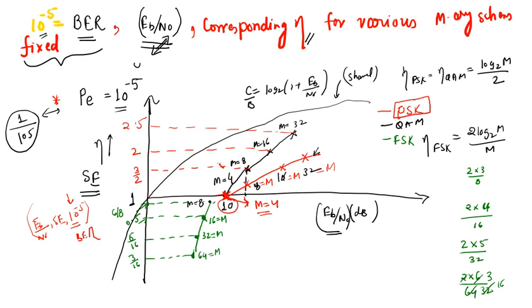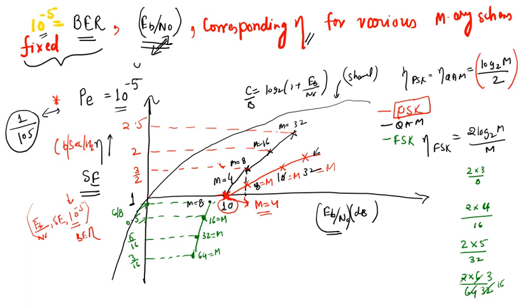So what is going to happen here? You have to evaluate at M equal to 4, PSK, what is the spectral efficiency. The spectral efficiency formula is log2(M)/2, therefore 1 bit per second per hertz. So the unit is bits per second per hertz.